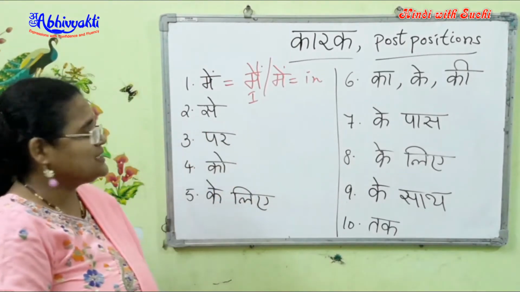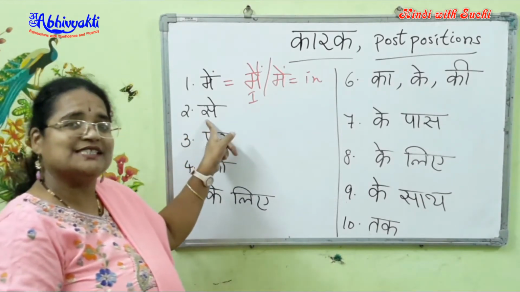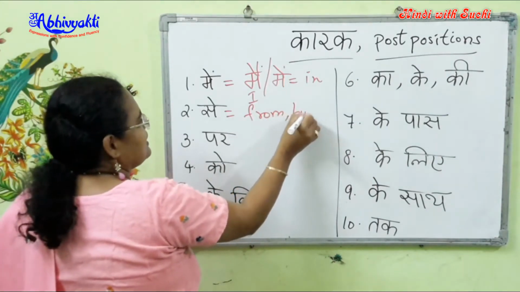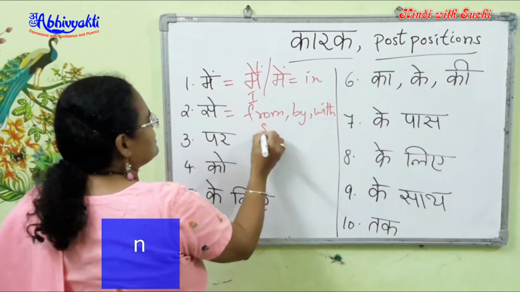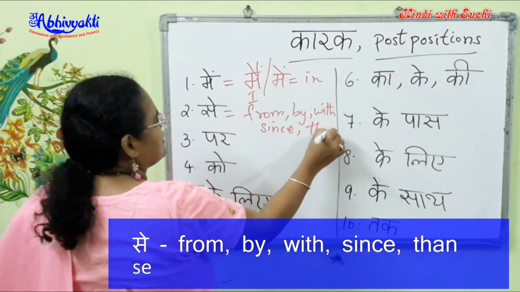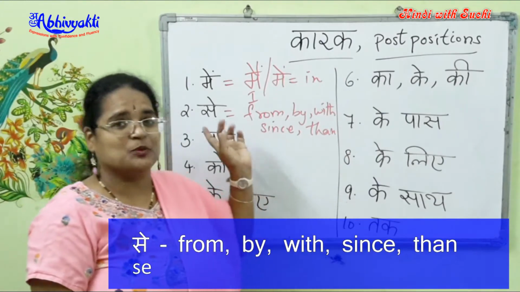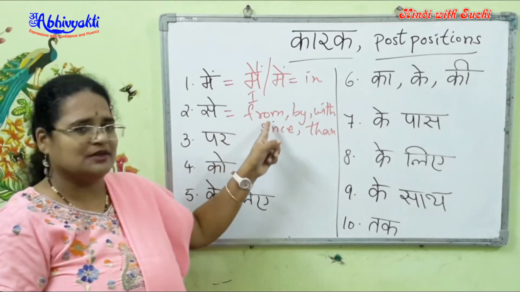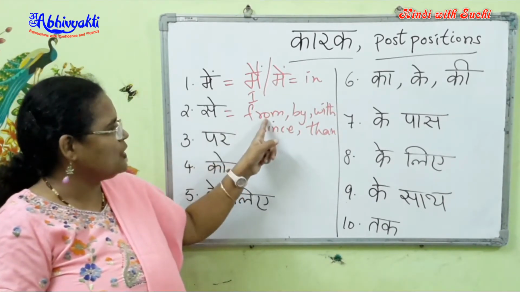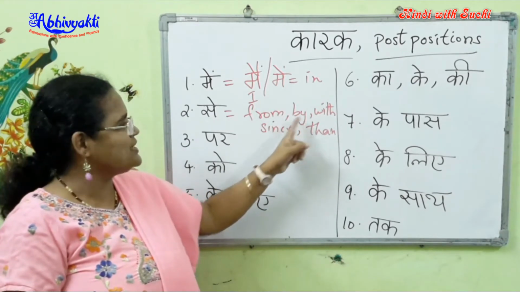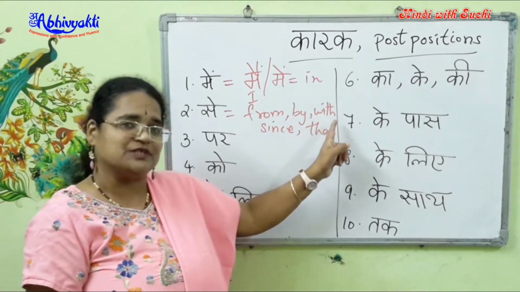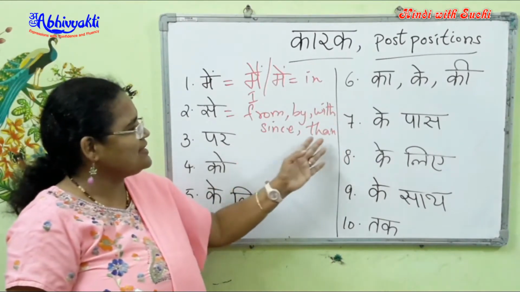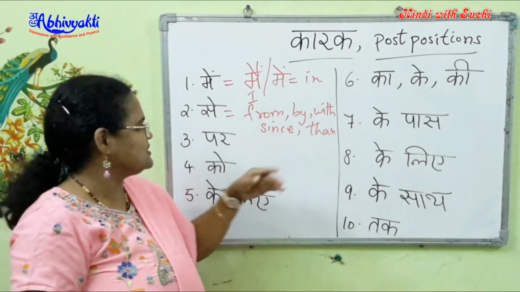Now next one I have is sa with e ki matra. So this is se. Now se means from, by, with, since, than. Yes, this is one word which means several things. For now you can remember it as from. In the sense by, it is used in passive voice, and in the sense with, it is used with objects, like kalam se, with the pen. Or since and than, used in other tenses.